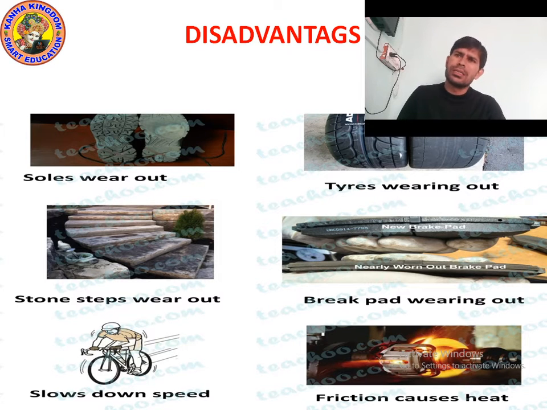Brake pads also wear out. The reason behind it is the same. The brake pads of the car and cycle wear out because of friction. Friction also generates heat. So because of it, machine parts wear out. When a machine works, and two parts come in contact, they generate heat. So it can destroy the machine parts.